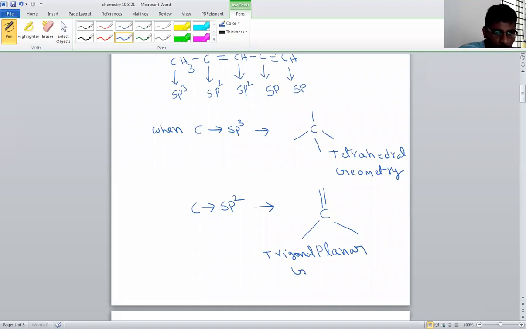Trigonal planar geometry is shown by that carbon when it contains a double bond. When carbon contains only single bonds, the geometry is tetrahedral. When carbon contains one double bond, its geometry will be trigonal planar.